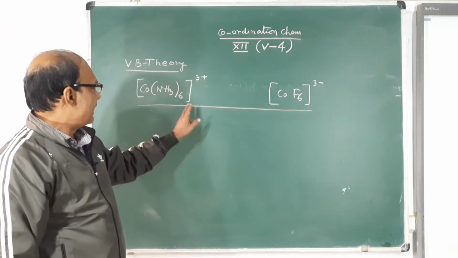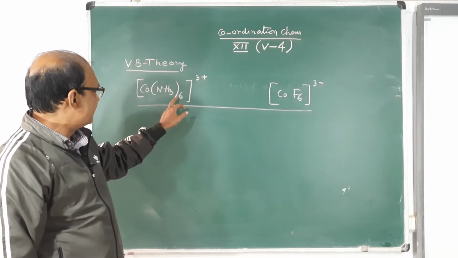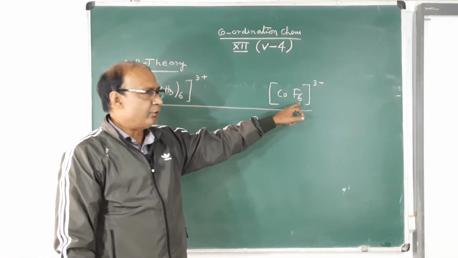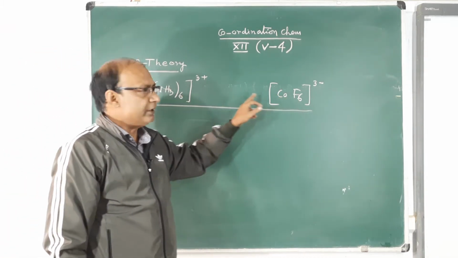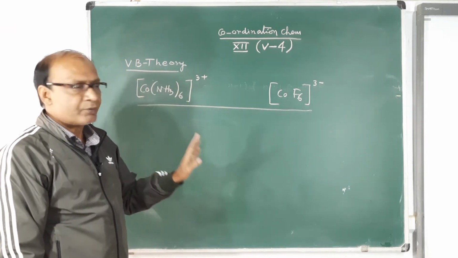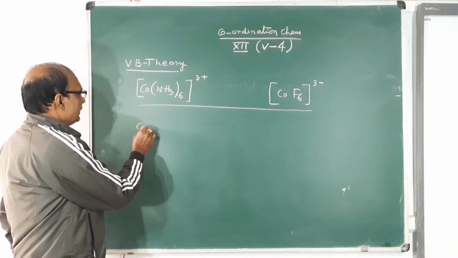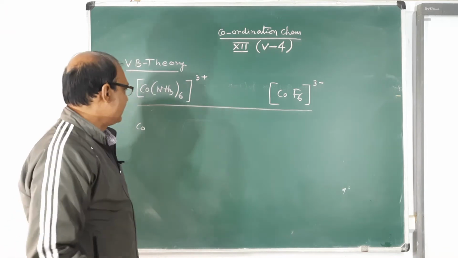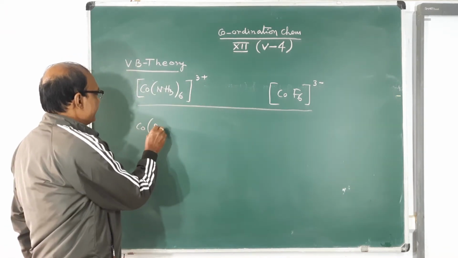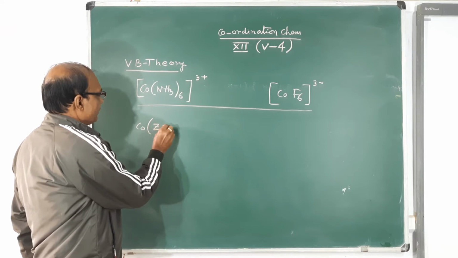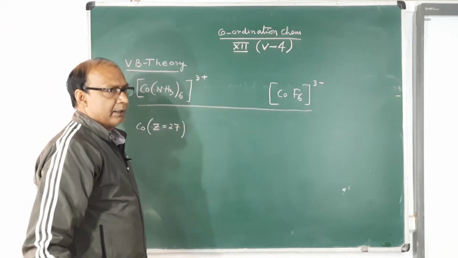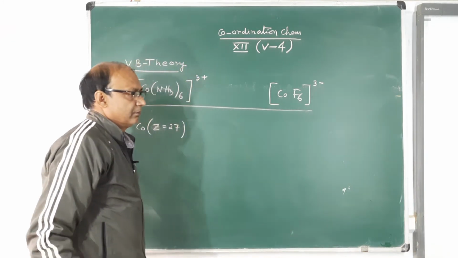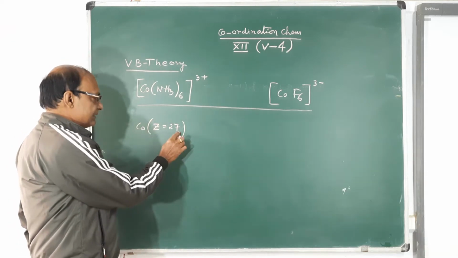We are explaining the bonding between the ammonia molecules and cobalt ion, and between the fluoride ions and cobalt ion, with the help of valence bond theory. So first of all, you have to know the atomic number of cobalt. Atomic number of cobalt is Z equals 27.